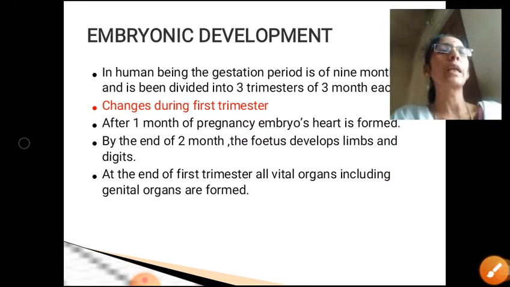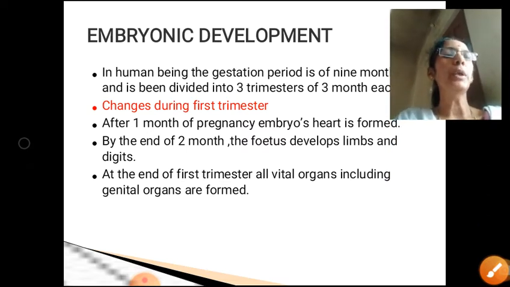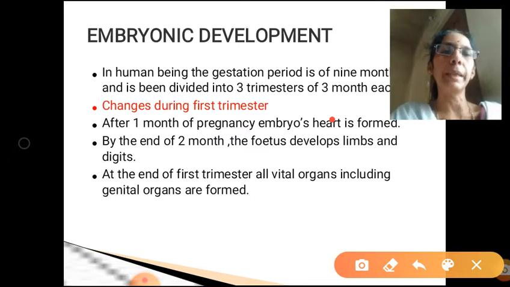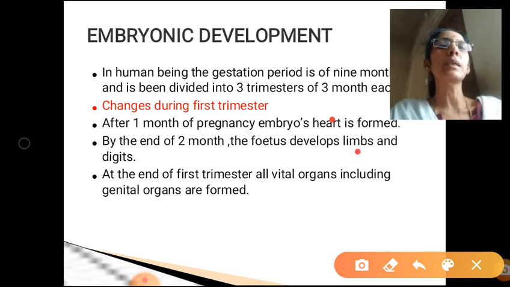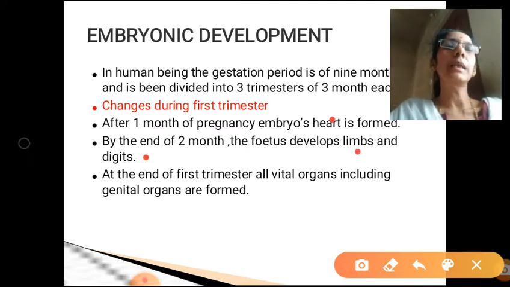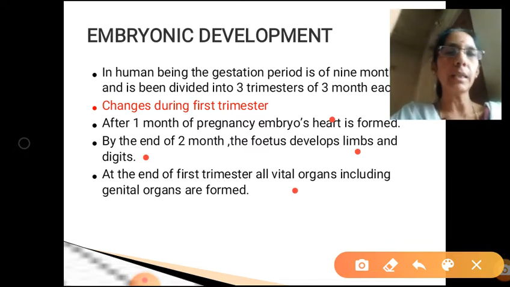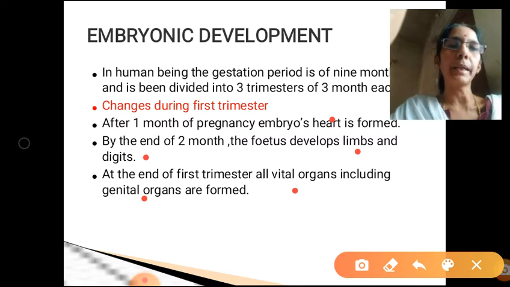During first trimester, the embryo's heart is formed and the heart starts beating. By the end of second month, the fetus develops limbs and digits. Limbs and digits means it develops hands and legs with fingers and toes. And at the end of first trimester, it develops all the vital organs including the genital organ or reproductive organ.